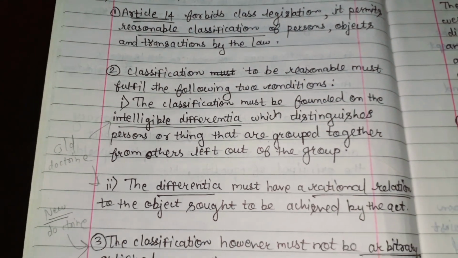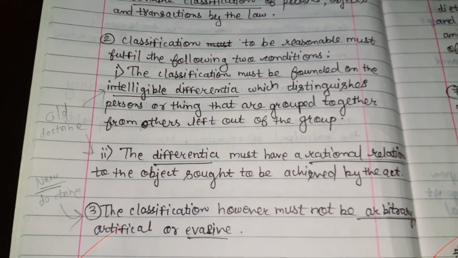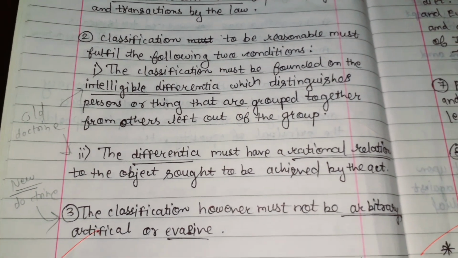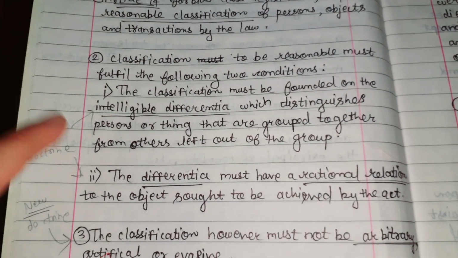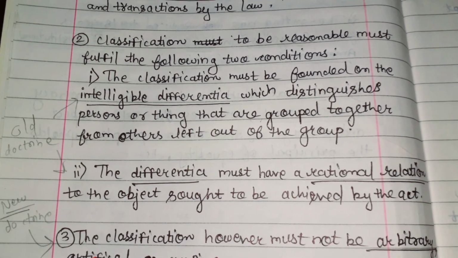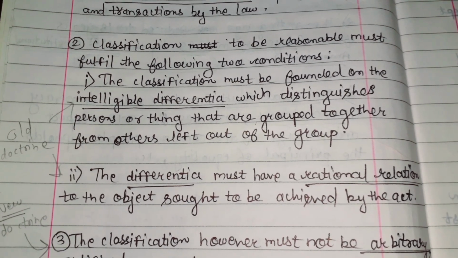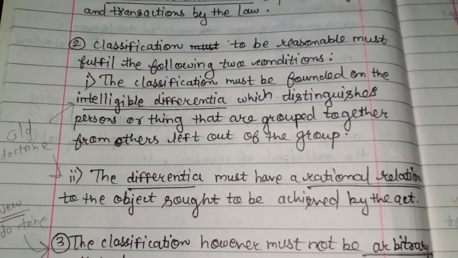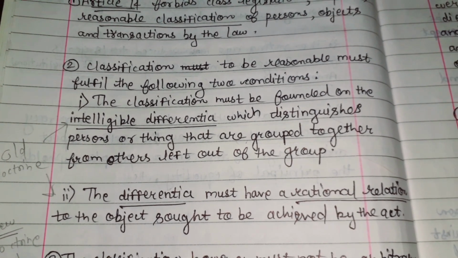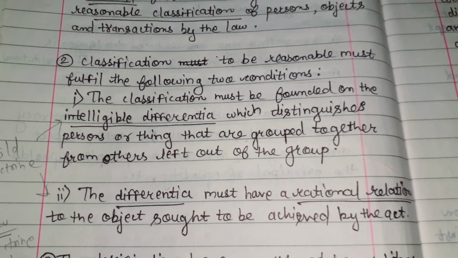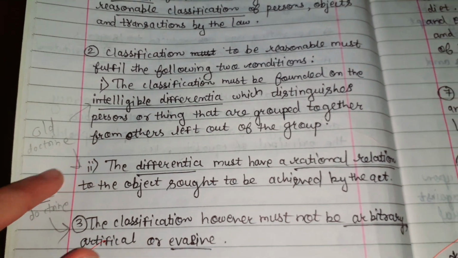transactions by the law. Classification, to be reasonable, must fulfill the following two conditions. Means these two conditions must be fulfilled, then only this test of reasonable classification can be passed. First is the classification must be founded on an intelligible differentia. Intelligible differentia means which distinguishes persons or things that are grouped together from others left out of the group. Means those persons are grouped together, and others are left out of the group, that is the intelligible differentia.